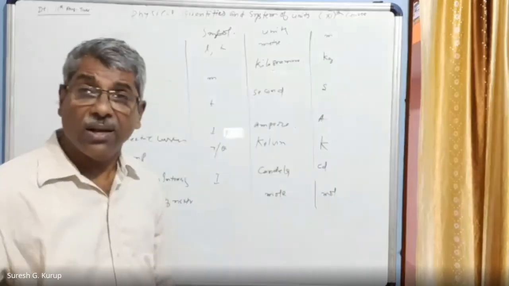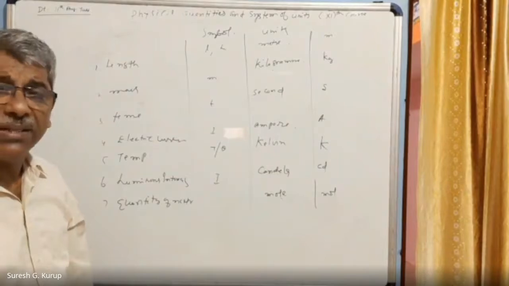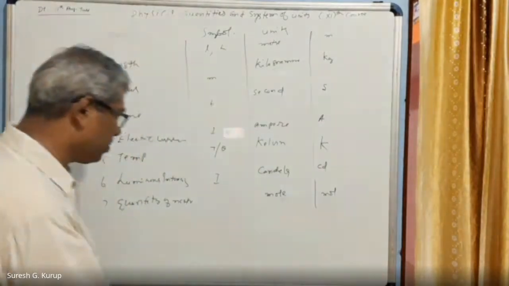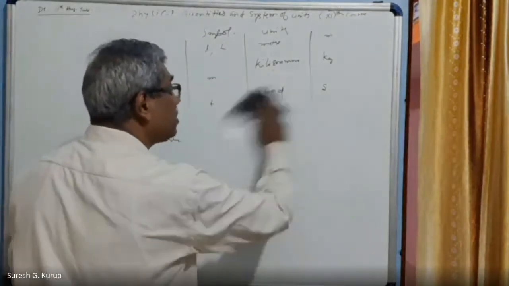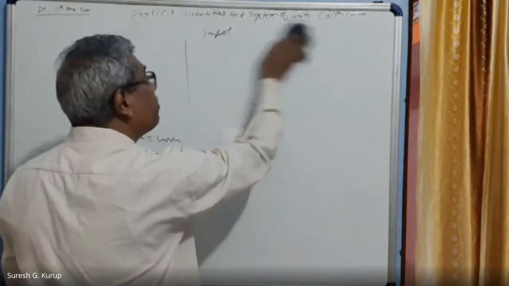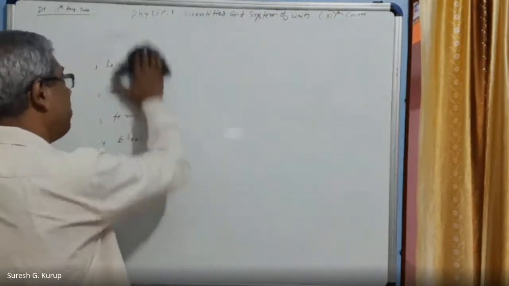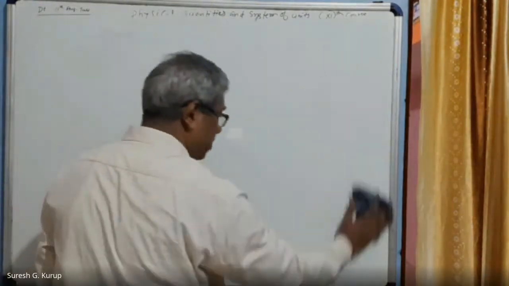So these are the fundamental quantities. The main fundamental quantities are 7. Plus there are two supplementary quantities also. So we will talk about supplementary quantities also. So in physics we have 7 fundamental quantities. What are fundamental quantities? Everybody knows. Fundamental quantities are base quantities that do not need any other quantity for their specification.